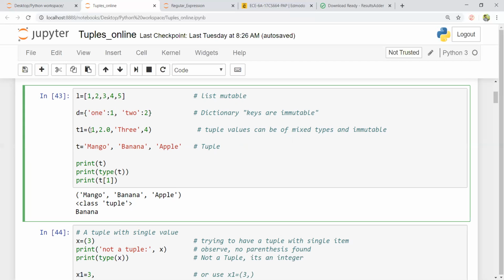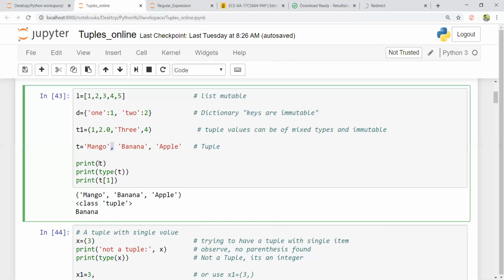Here you can see the first tuple T1 is equal to 1, 2.0, 3, 4. The only difference from the list is I have enclosed it in round braces. And tuple values cannot be changed; you cannot assign new values inside this tuple. That we can see in the coming video. Now this is a tuple with braces and this is a tuple without braces. See, both are tuples, but the elements are separated by a comma.